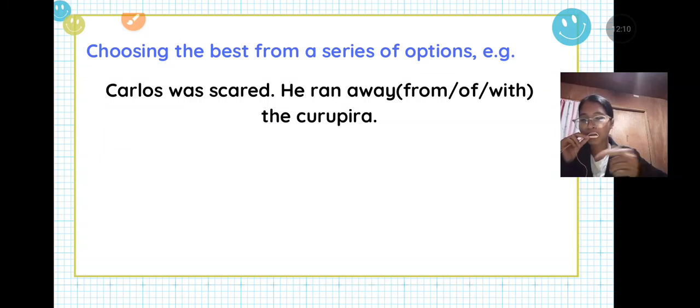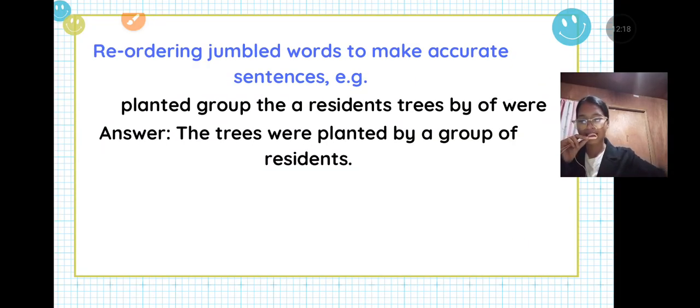So now, let's proceed to the third example of the method using text. Here is reordering jumbled words to make an accurate sentence. Jumbled words are unarranged words. Arranged this way, the words make the sentence inaccurate, right? Because if it is jumbled, we cannot understand what is the message of the sentence.